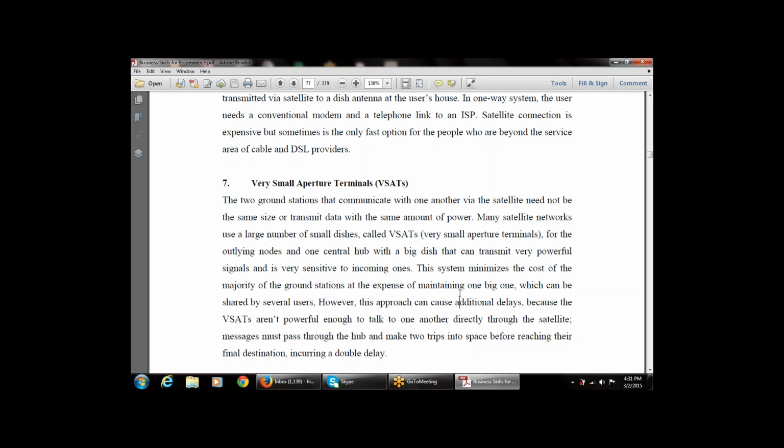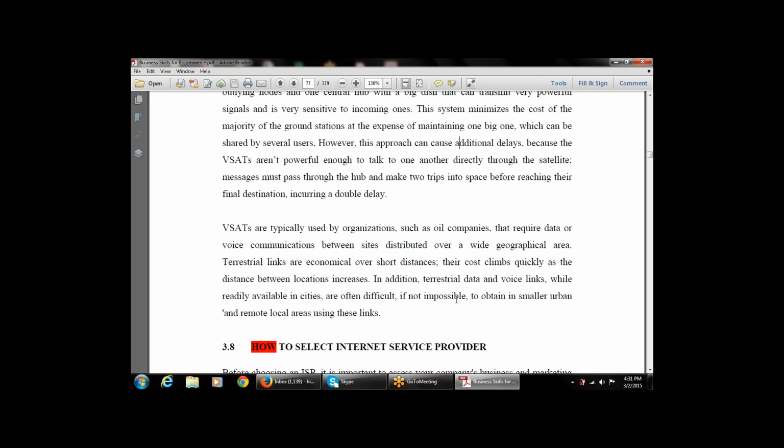However, this approach can cause additional delays because VSATs are not powerful enough to talk to one another directly via the satellite. This is one of the limitations, that there is a delay among the VSATs, because there is no direct connection among them before reaching the next one. VSATs are typically used by organizations such as oil companies that require data or voice communication between sites distributed over a wide geographical area.